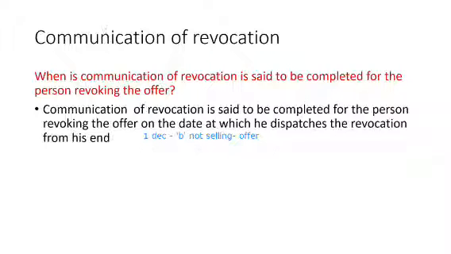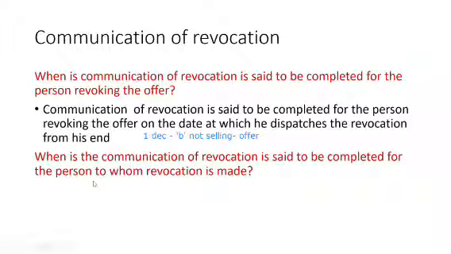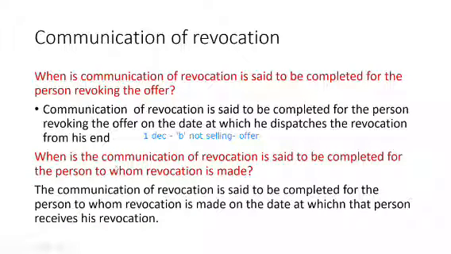Okay. The next one. When is the communication of revocation said to be completed for the person to whom revocation is made? So I am telling Mr. B that I'm cancelling my offer. So he is the person who is receiving my revocation letter. So for him, the communication will be completed on the date at which the person receives the revocation.